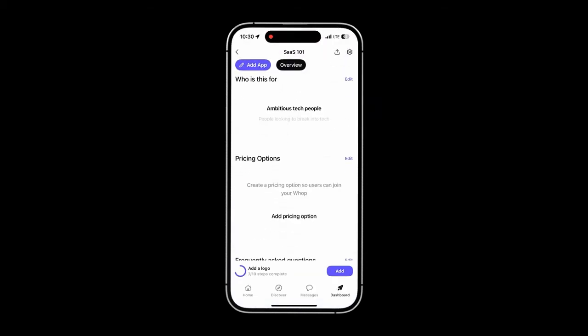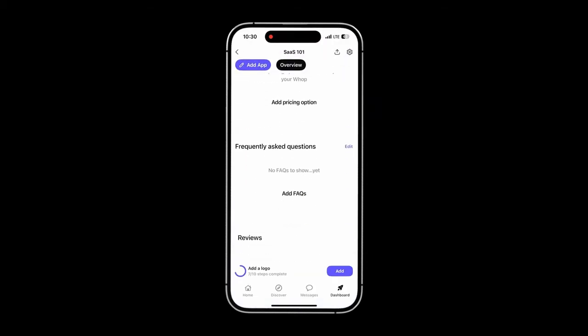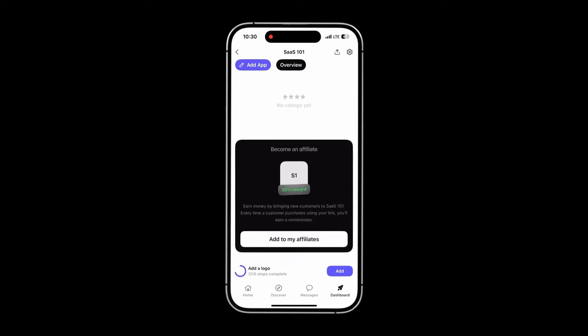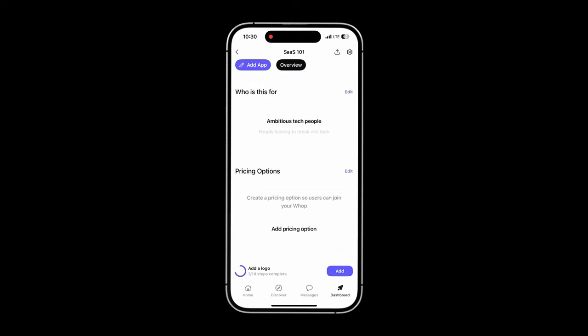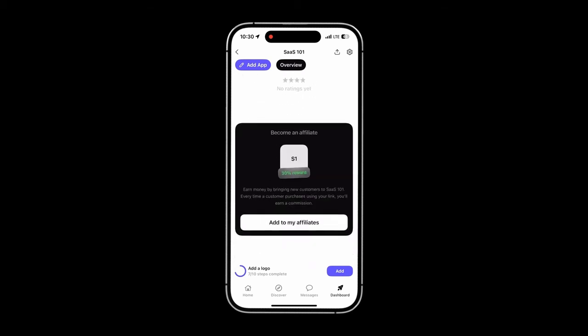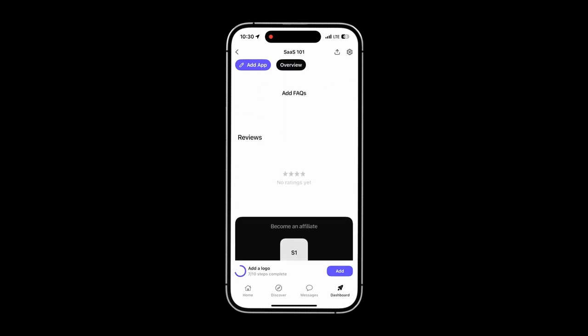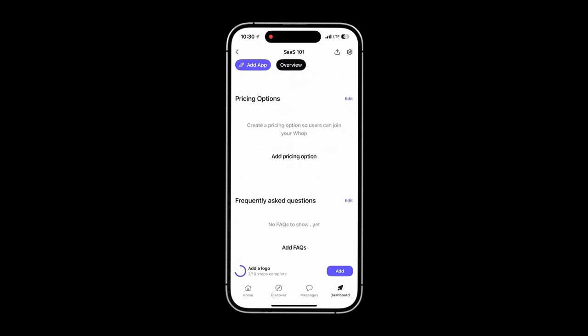Done. You can add your pricing options and your frequently asked questions. You'll be able to see your reviews here, and you'll also be able to add to your affiliates and easily turn your customers into affiliates like I mentioned. All of the reviews that you get are going to be vetted, so there's no chance of fake reviews. And something else that's really cool is WAP actually guarantees refunds for creators.